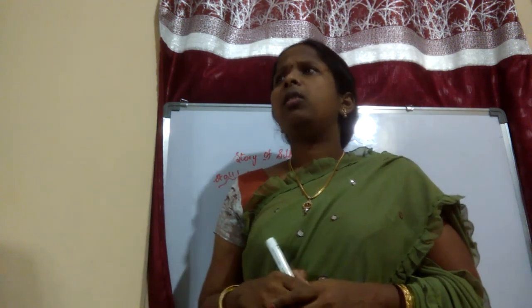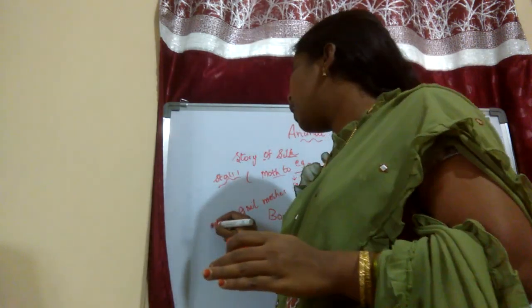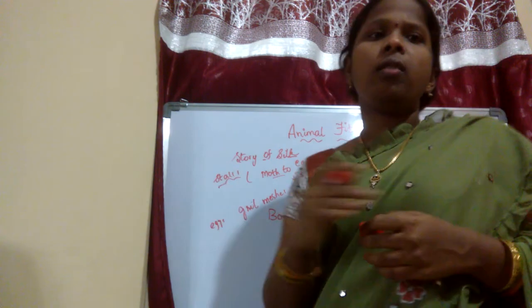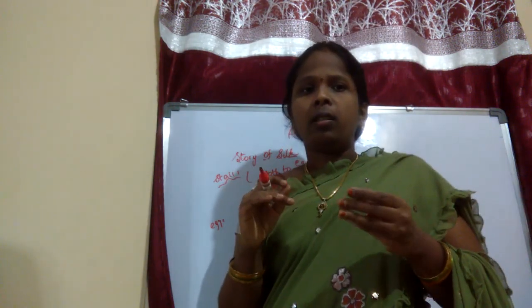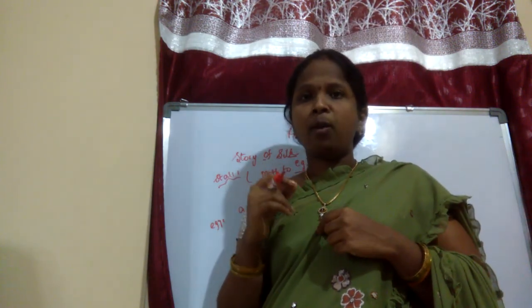Then these eggs will be present, and the farmers will sell these eggs in the market. So many members will purchase the eggs. After that, they will take the eggs, and larva will come out from the eggs.